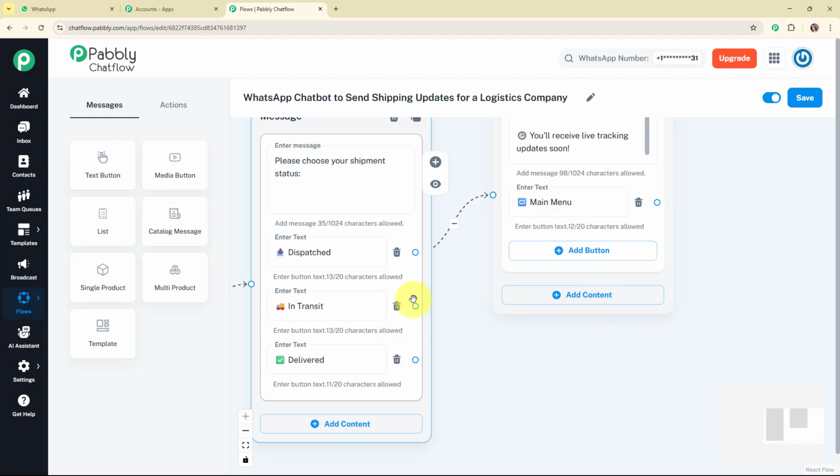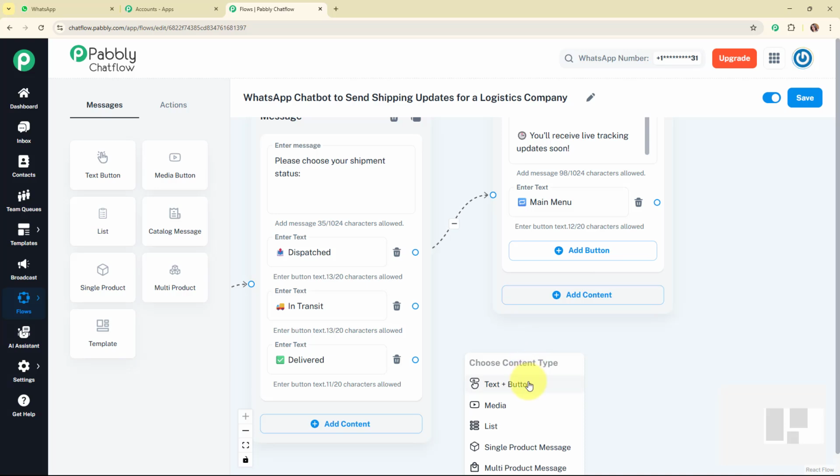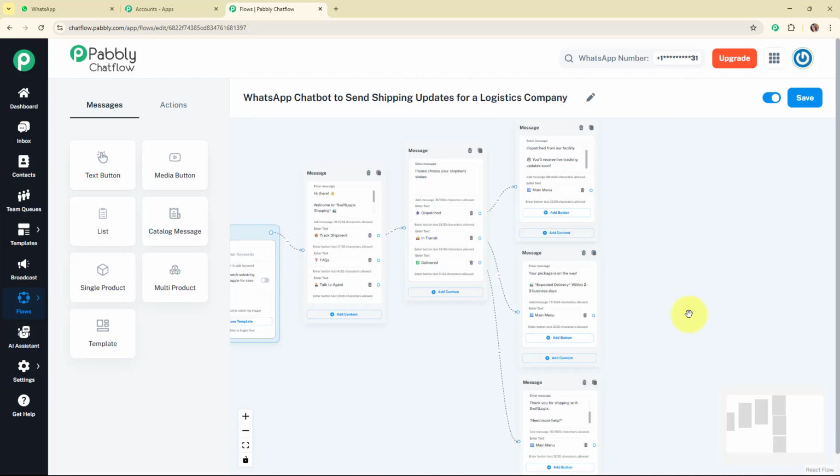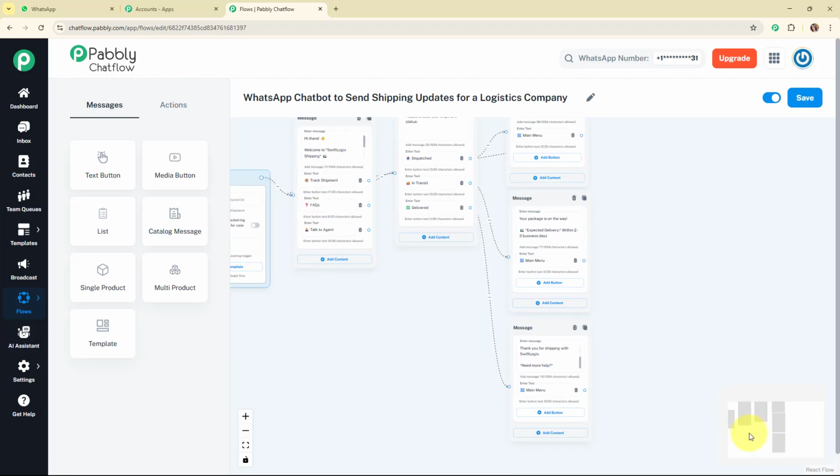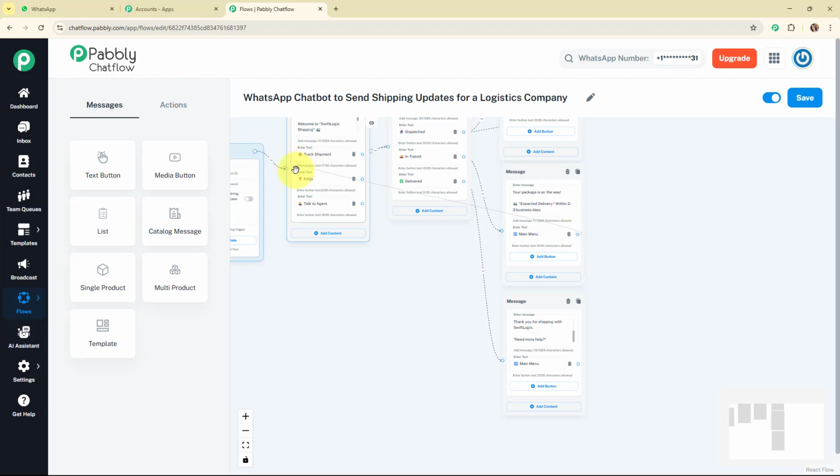Then similarly, I'm going to add the text box for each of the quick reply buttons as well. So let me add the text boxes. Alright, here you can see I've successfully added all the text boxes for each of the quick reply buttons, with the quick reply button as back to main menu. Now I'm going to connect all these back to main menu quick reply buttons to the main message box. And with this, we have successfully set up the chatbot for these quick replies buttons.